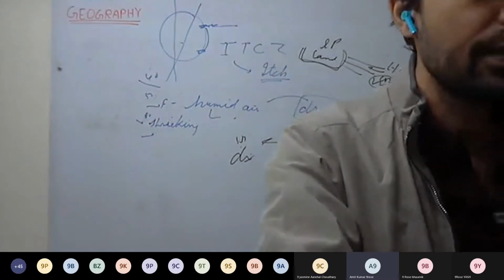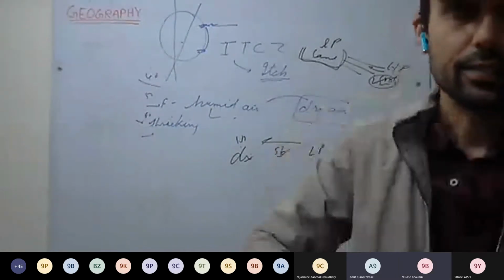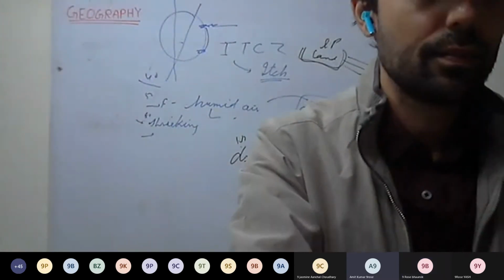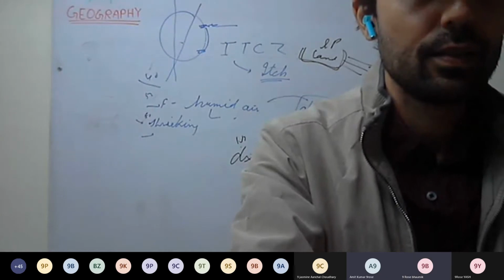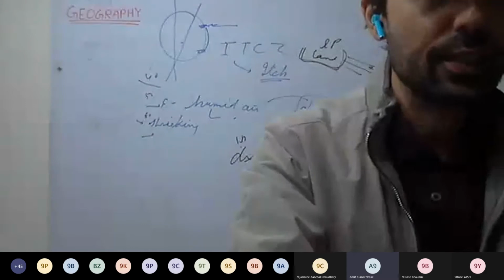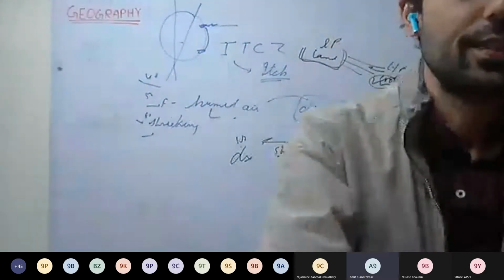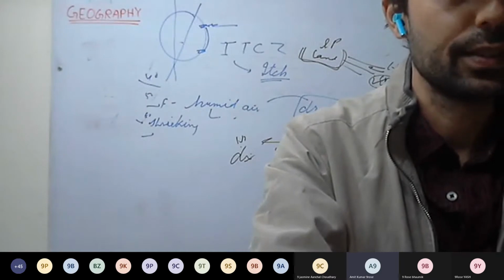Okay. What are jet streams? They are the fast flowing, very narrow, strong winds, blowing in the upper atmosphere, that is near the tropopause.